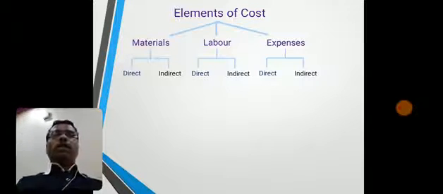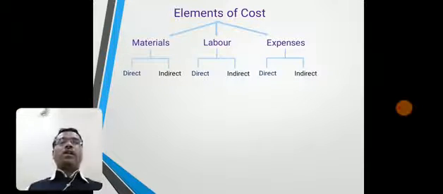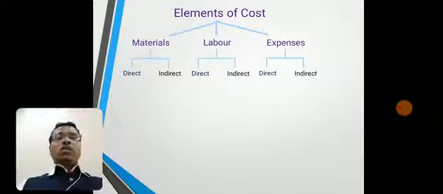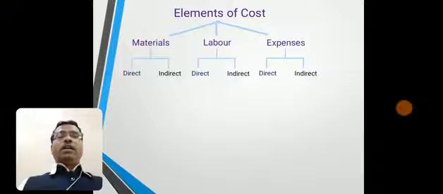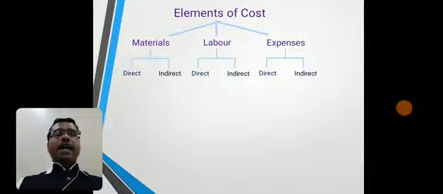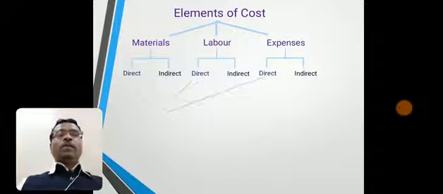It may be part of material, it may be part of labor, or it may be part of expenses. And those expenses or costs which are not able to be charged directly and cannot be identified easily and conveniently by the name of particular product are considered as indirect because they are charged indirectly on appropriate basis.